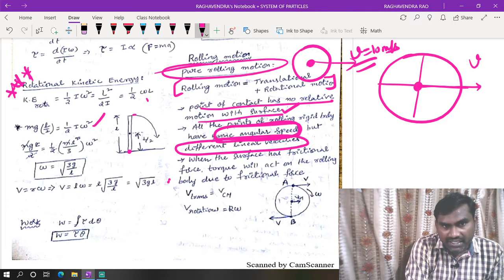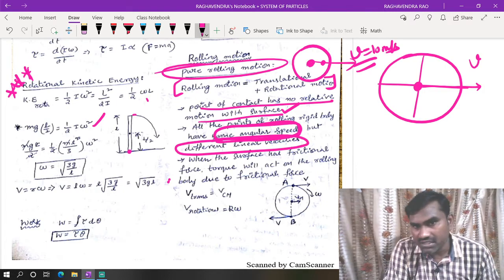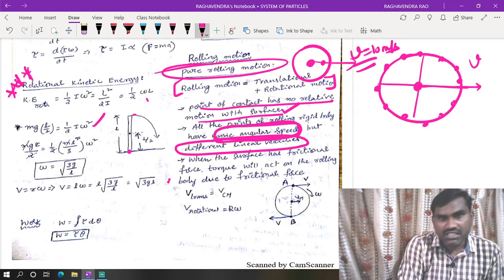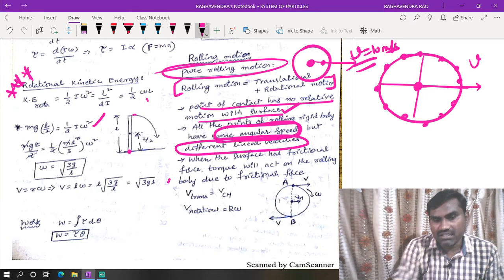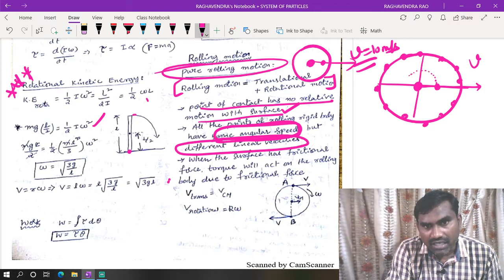Now, if you take any particle here, for example, this is the center, it is moving with v, which means this is the velocity of the center of mass. Now, as the particle is taking on every part of the sphere, this is revolving with the same velocity. But when you take this point, what happens? Its rotational or angular velocity is the same in this part.